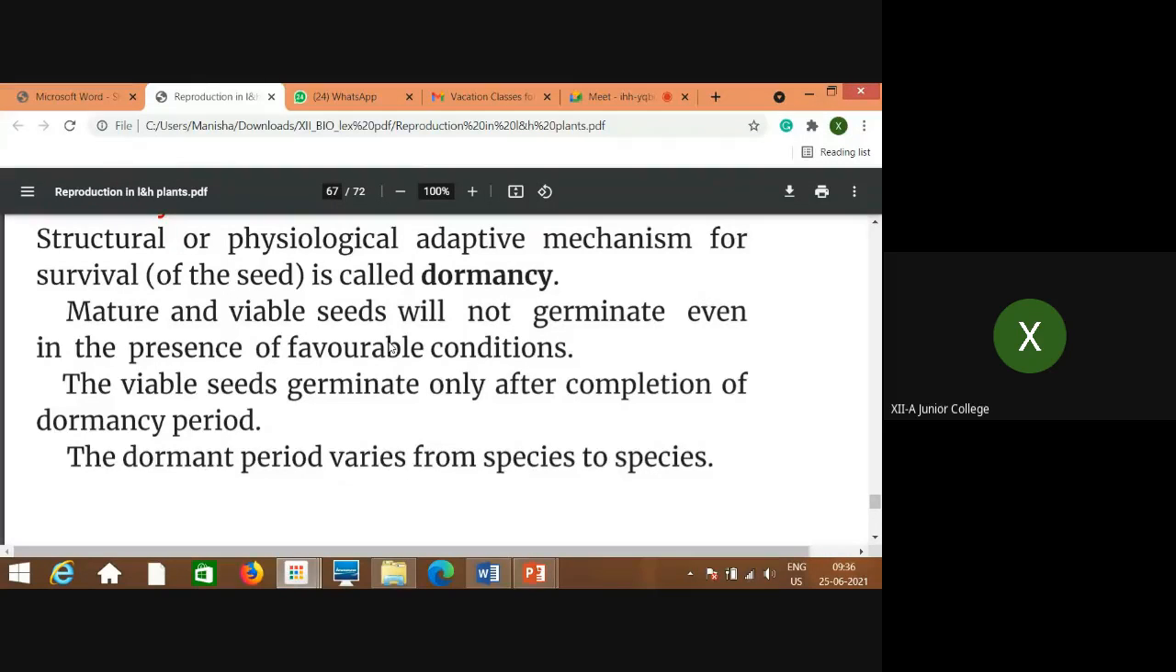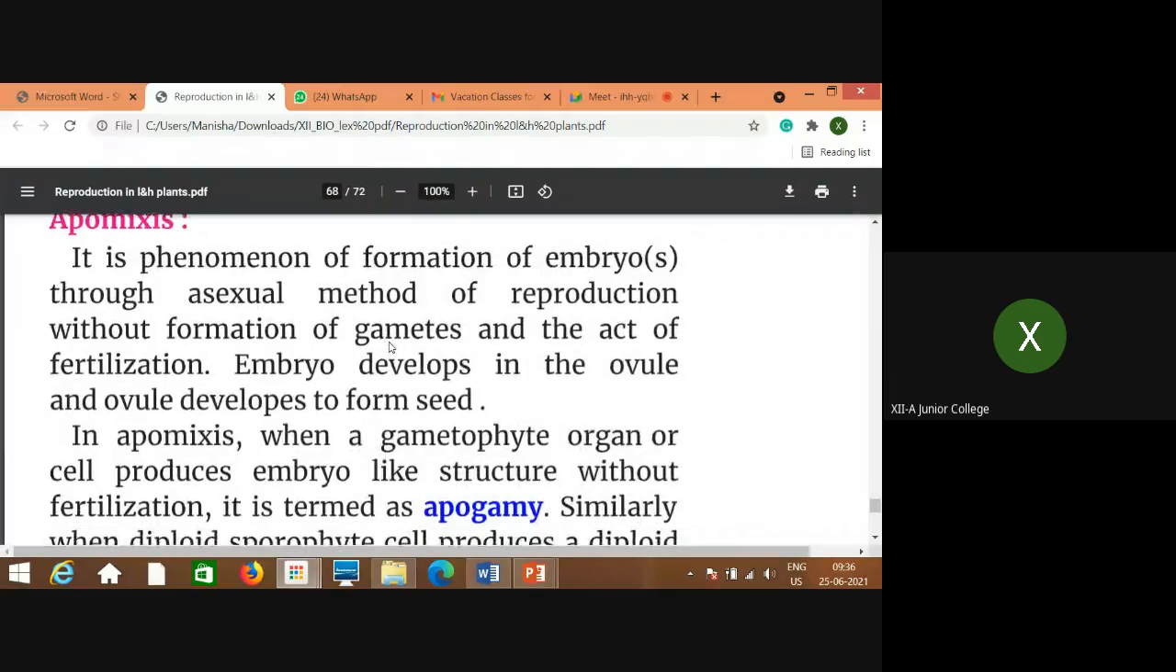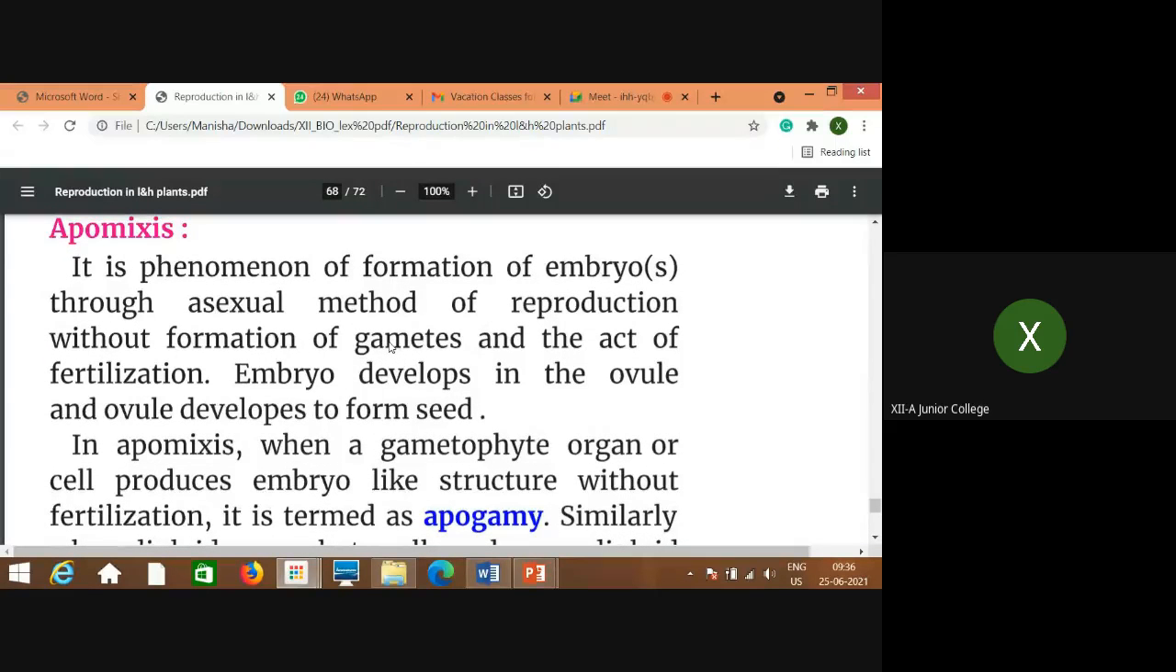So the dormant period varies from species to species. Now, let me discuss a few terminologies, and then I will again come with the slides.